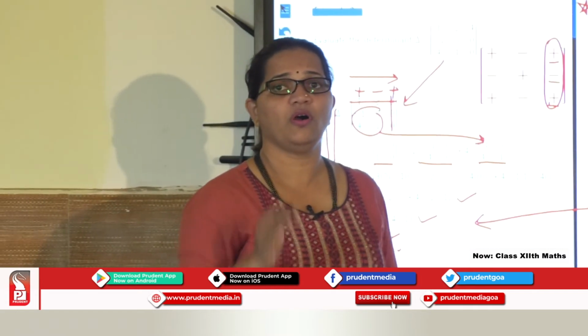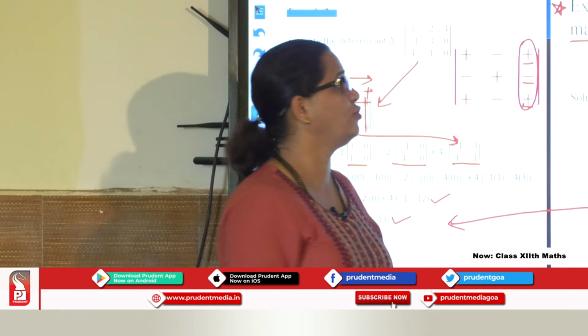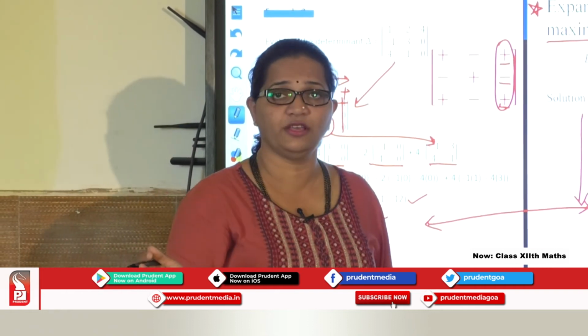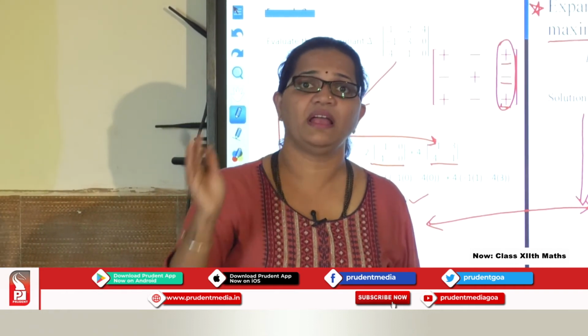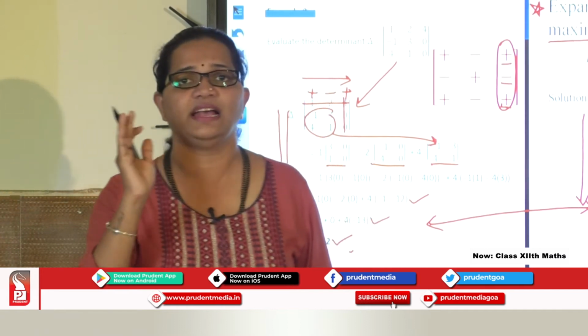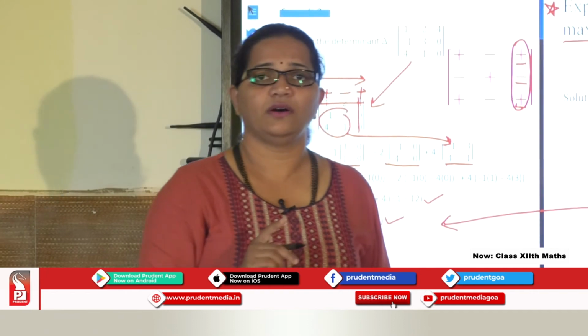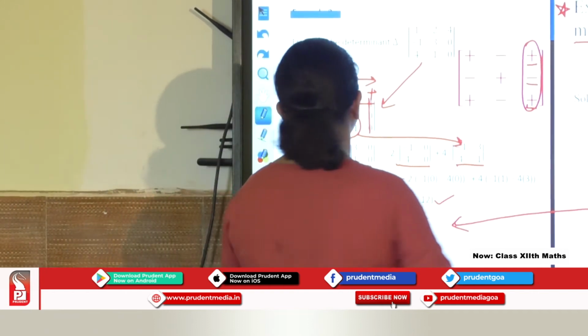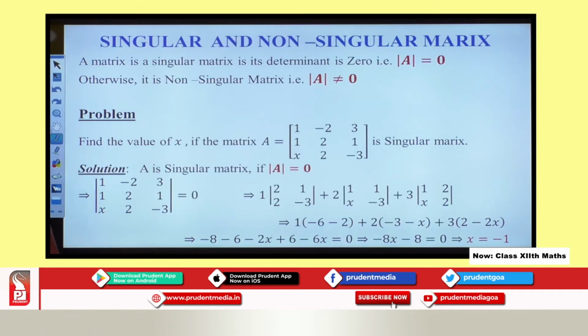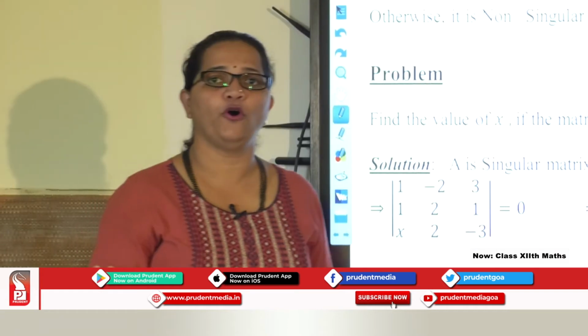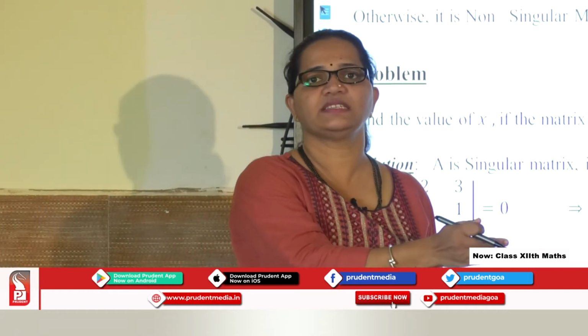What I discussed with you all, I told you all you can expand along any row or any column having maximum entries as 0. This is one of the properties of determinants, so remember this. Now after finding the determinant value, we go to our matrices concept.